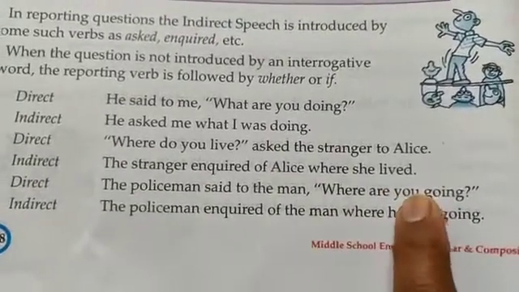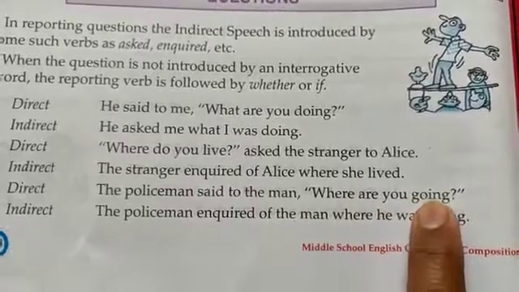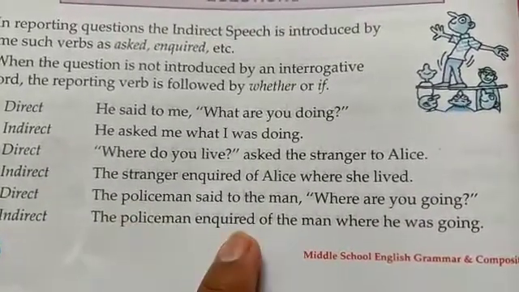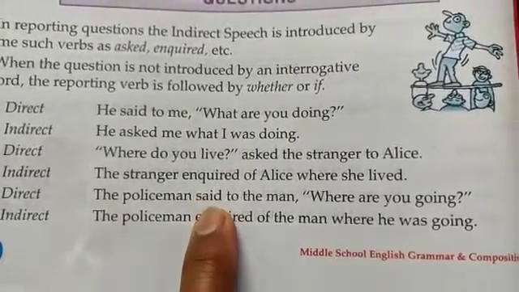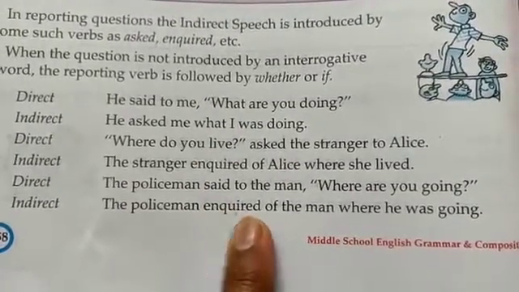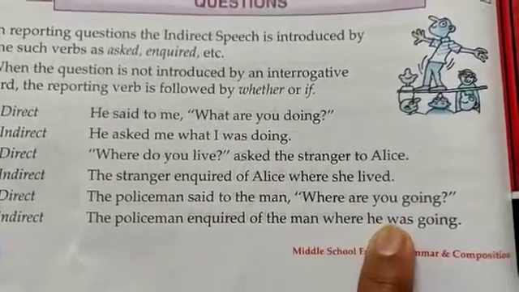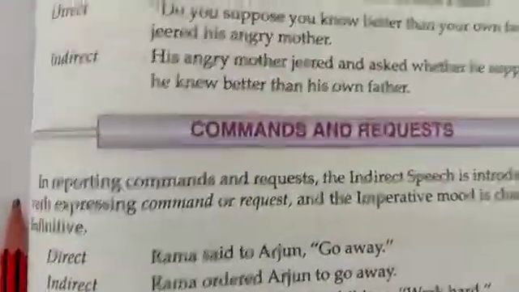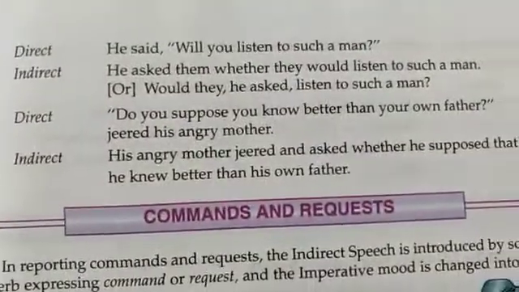There is no change. These are the exact words which the speaker had used. Now, the policeman inquired of the man where he was going. Right? Now, let us look at the next sentence.